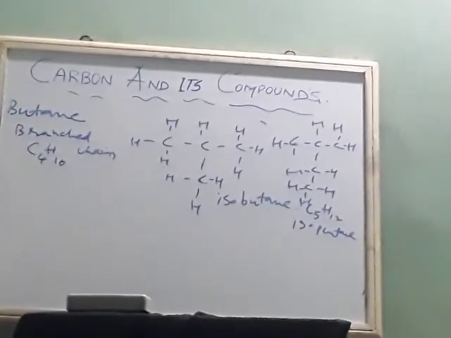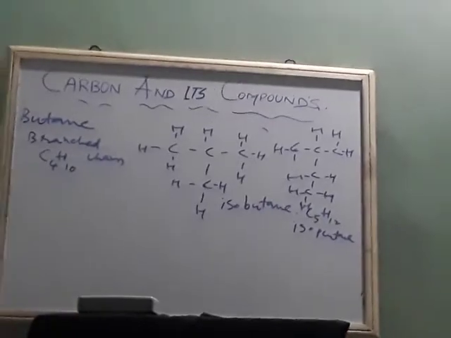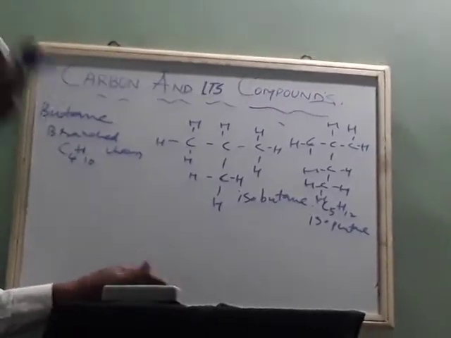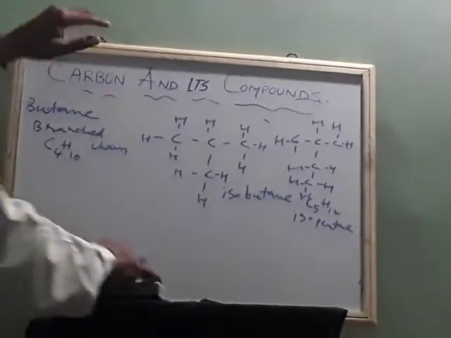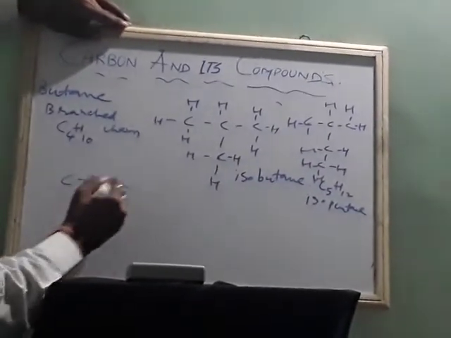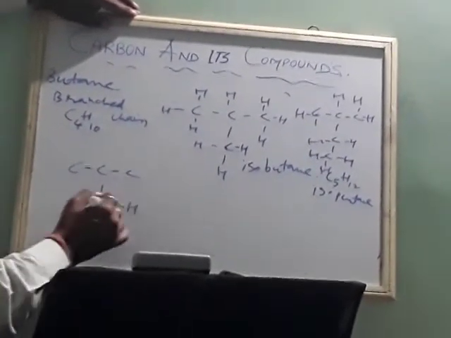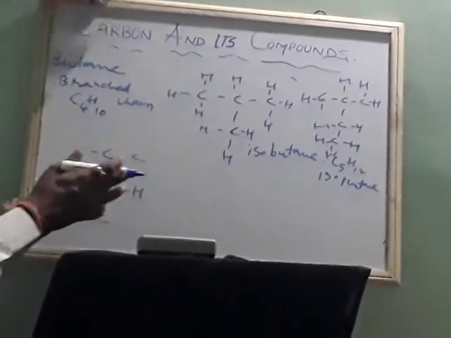If there is a branch, and again in that branched chain there is another branch, such compounds are called neopentane. Neopentane means, I will write pentane only. 1, 2, 3, 4, 5. If I write like this, then this becomes neopentane.